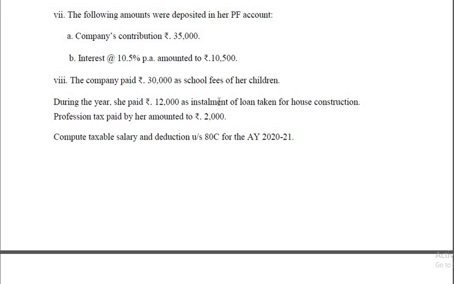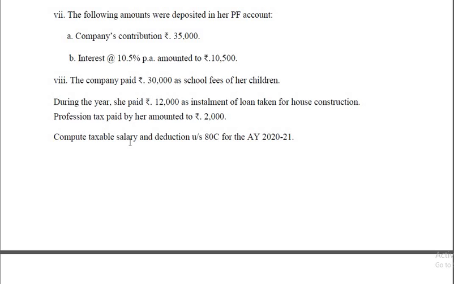During the year, she paid 12,000 as installment of loan taken for her house construction. Here we assume it is the full principal amount, so that comes under 80C. Profession tax paid by her amounted to rupees 2,000. Profession tax also comes under deduction from salary. Gross salary minus professional tax and entertainment allowance if the employee is a government employee.